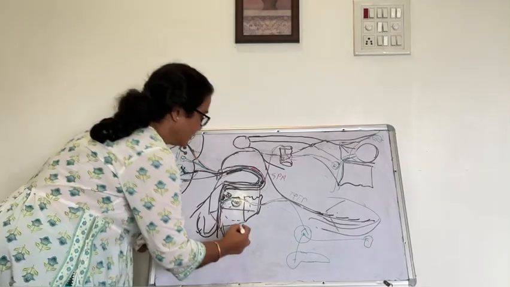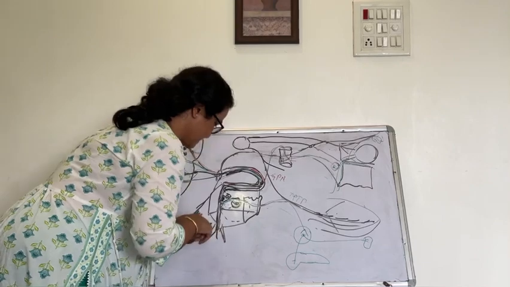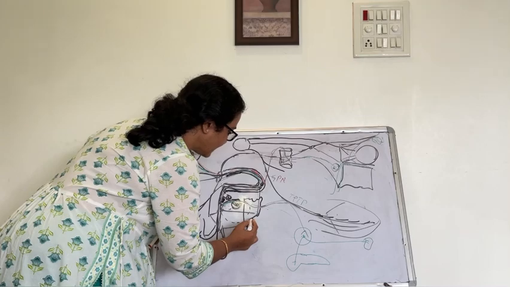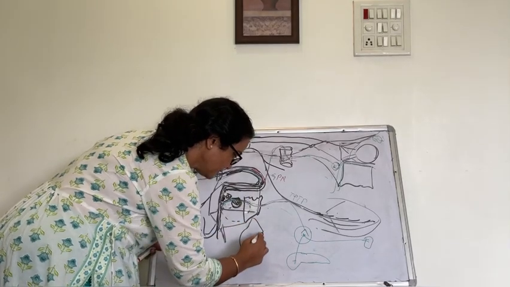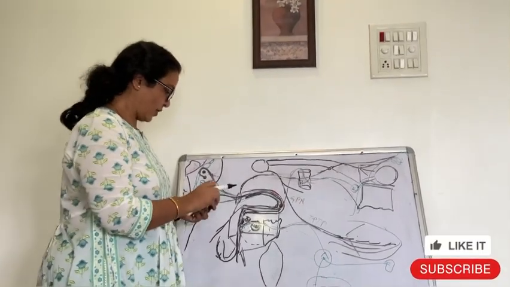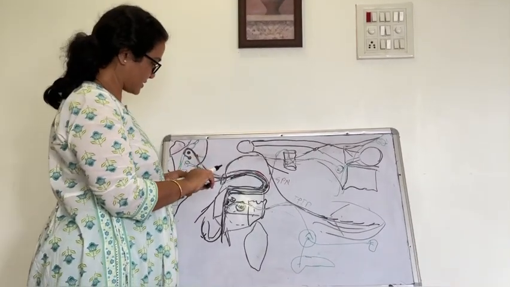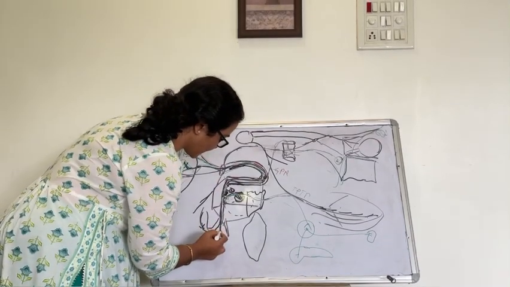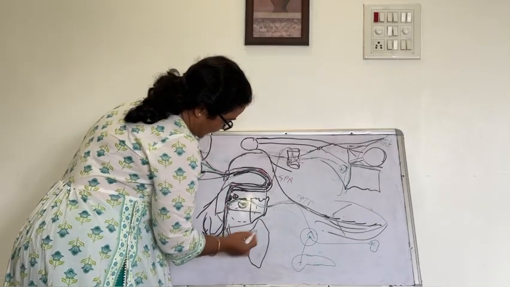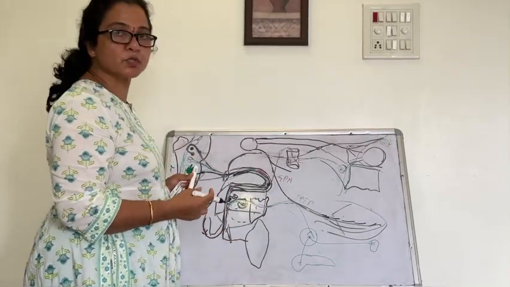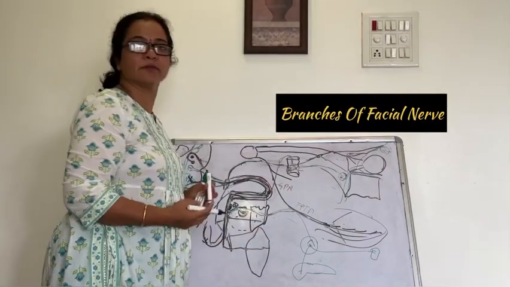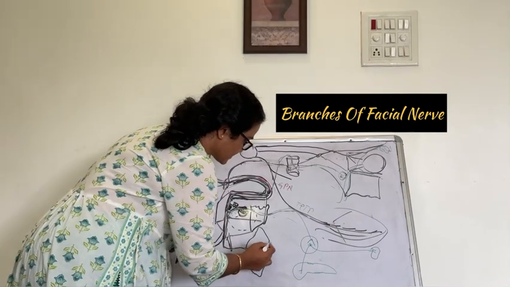So here one gland, the largest gland, is there. Which is that gland? The salivary gland. We have seen the sublingual gland and the submandibular gland, and this is the parotid gland, which is just around the external acoustic meatus. So the facial nerve component will cross the styloid process and enter the parotid gland from the posteromedial surface, and the branches come out through the anterior border of the parotid gland, and here it gives terminal branches.